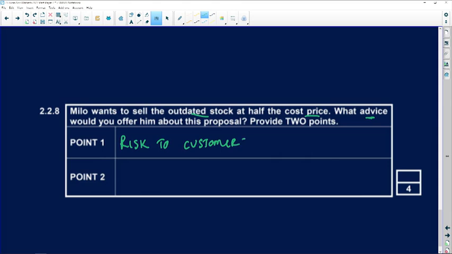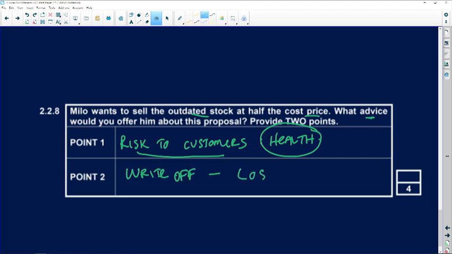Even if you're selling it at half the price, there is a health concern. And if your customers consume this and they get sick, the business could land up in further complications. What should Milo do? He should write off the stock as a loss. So those are the 2 points that I would advise him on.